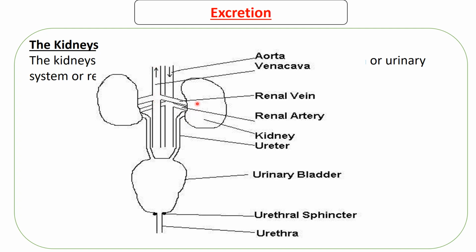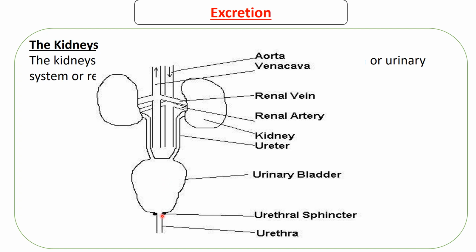Okay, so these waste products that are going to be in the kidney are going to be transported through these two tubes called ureters. The ureter is going to take the waste products into the bladder. This waste product can now be called urine. Of course, this urine will be in the bladder till it's ready. It will be here just for temporary storage.